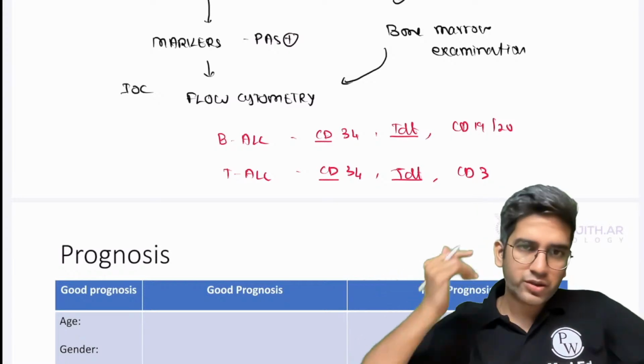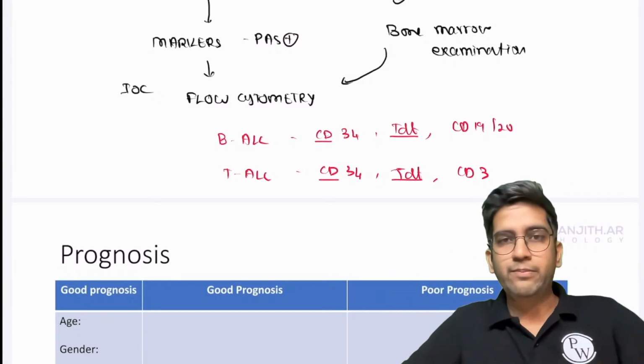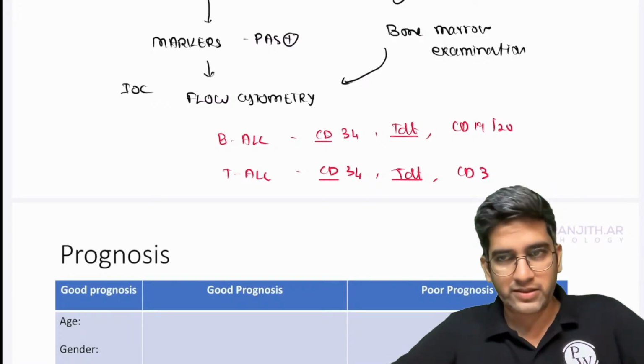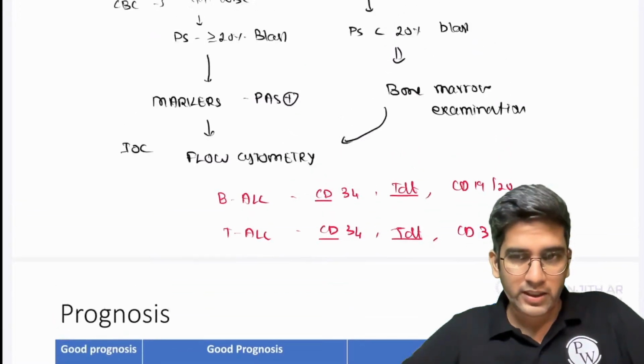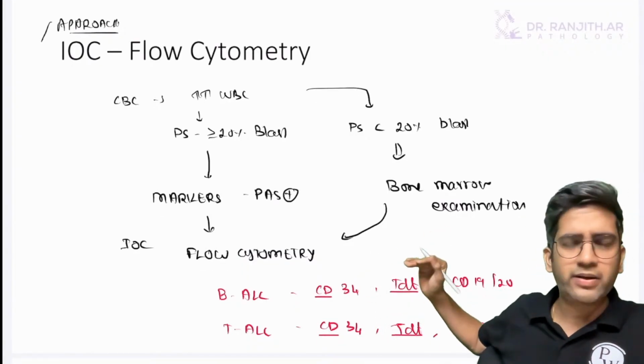The reason for L3 is that they initially thought Burkitt's lymphoma also was a blast, so they put it as L3. Since they didn't have Auer rods, they put it as lymphoid blast in the FAB classification, right? Okay, so that's the approach for ALL. Write it as approach, and the investigation of choice by default is flow cytometry.